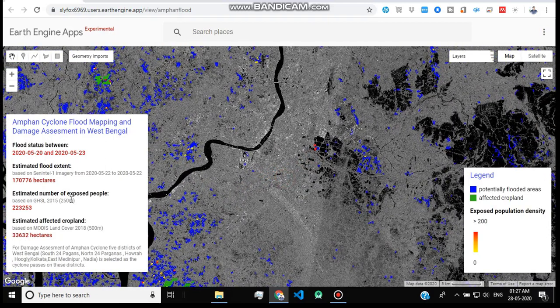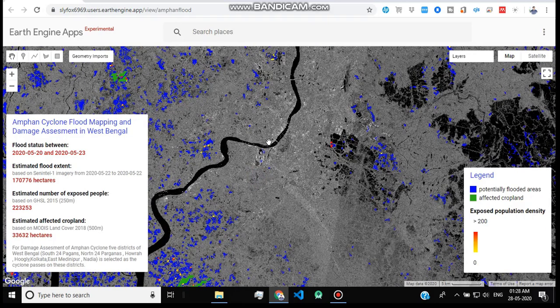My model estimated that the total estimated flood extent is 1,70,776 hectares, the total estimated number of exposed people is 2,23,253, and the total estimated affected cropland is 33,632 hectares. So you can think about the severity of Amphan.